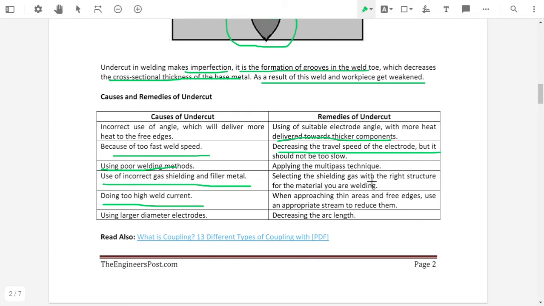Selecting the shielding gas according to the material that you are welding means the shielding gas should be such that it does not affect the weld zone or the base material. So the selection of shielding gas should be proper. When approaching the thin areas and the free edges, use an appropriate stream or reduce it. Means as per the thickness or the free edges of the base material, proper heat should be applied. Decreasing the arc length. The arc length should be decreased to avoid the undercut. So these are some causes and remedies of the undercut.